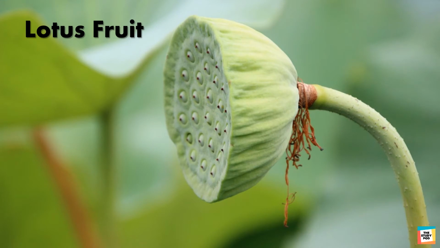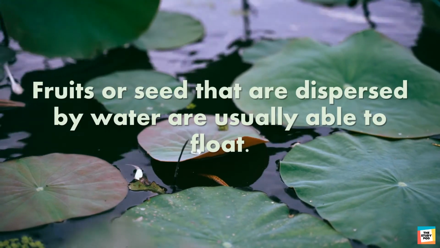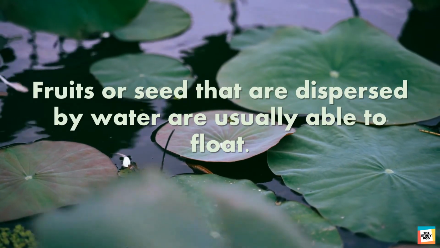Lotus fruit pods also float on water. When the lotus fruit pod matures, it separates from its stalk and floats on the water with its flat side down. The seeds from the pod will eventually sink into the soil in the water. Fruits or seeds that are dispersed by water are usually able to float.